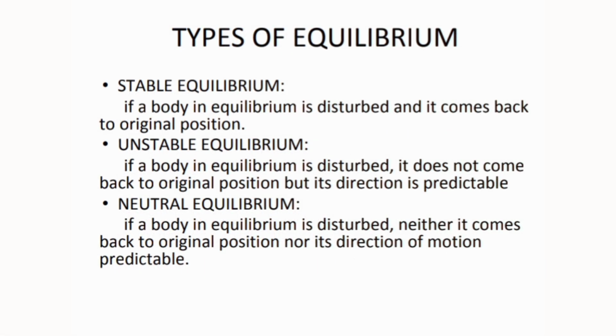Now understand the types of equilibrium. Stable equilibrium: if a body in equilibrium is disturbed and it comes back to its original position, it is stable equilibrium. If a body in equilibrium is disturbed, it does not come back to its original position but its direction is predictable, it is unstable equilibrium. If a body in equilibrium is disturbed, and neither does it come back to its original position nor is its direction of motion predictable, it is neutral equilibrium.